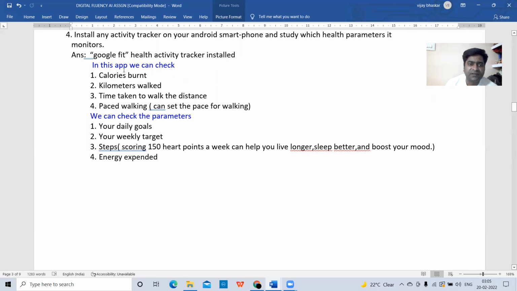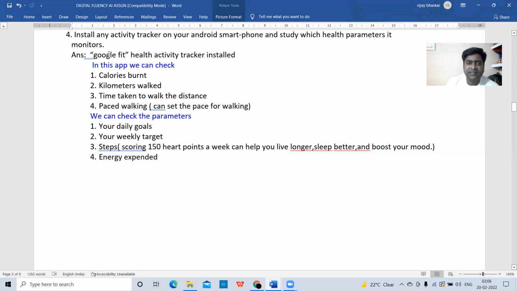And in this Google Fit, what are the things we can do? What are the things we can track here? Calories burnt, kilometers walked, time taken to walk the distance, paced walking, and we can check the parameters, daily goals, weekly targets, and scoring heart points for a longer life and better sleep, and boosting the mood and energy. Like this, so many activities I can track by using this Google Fit.